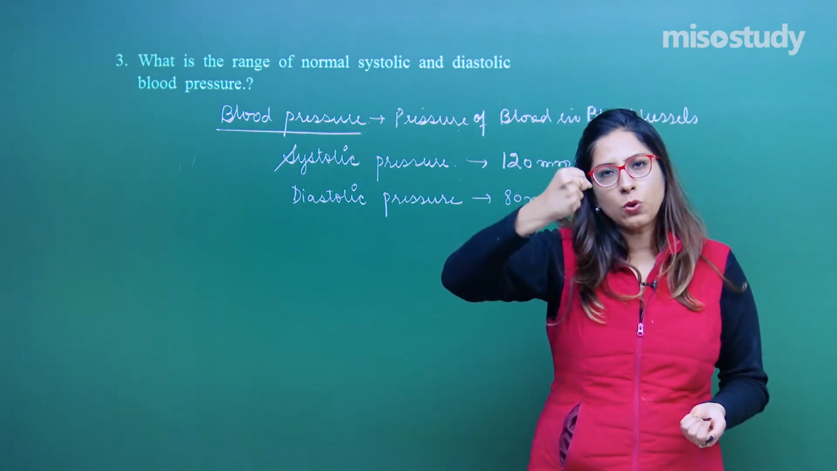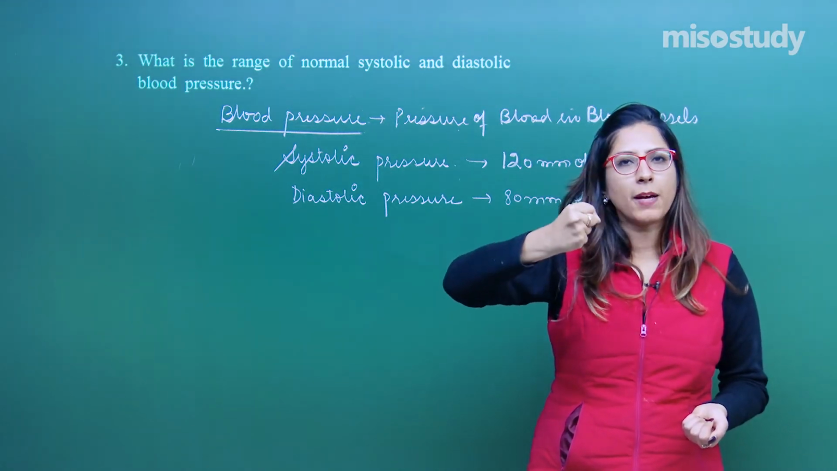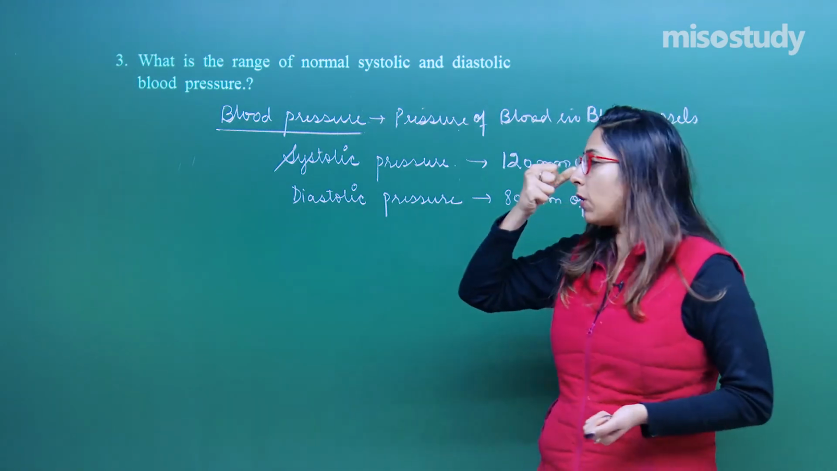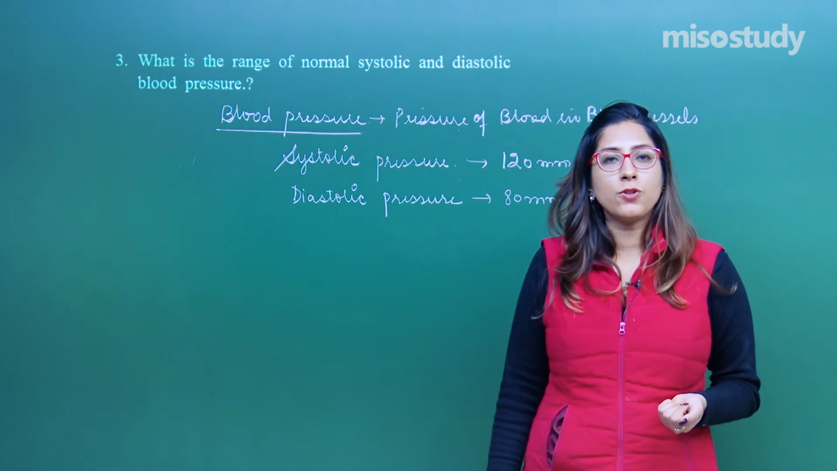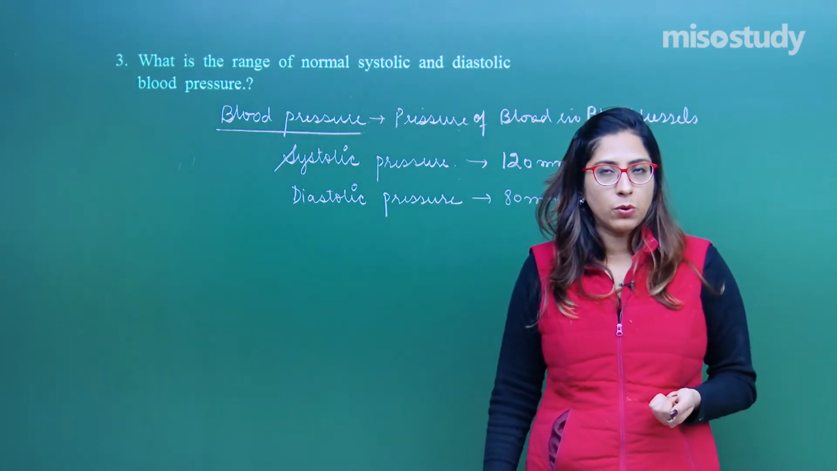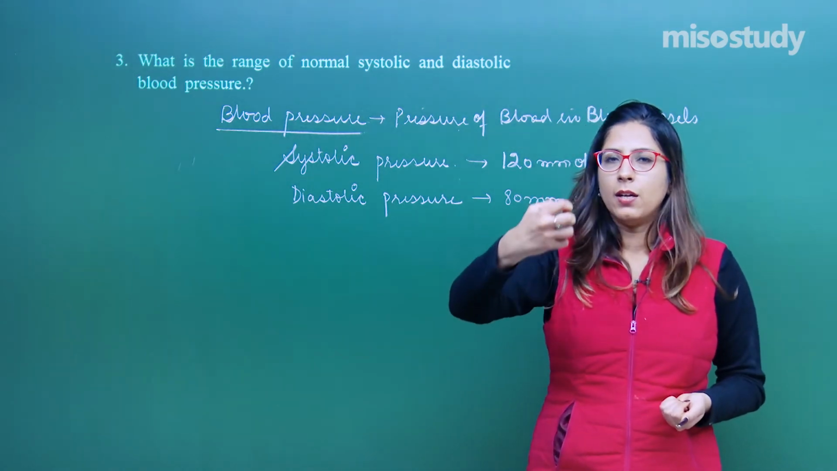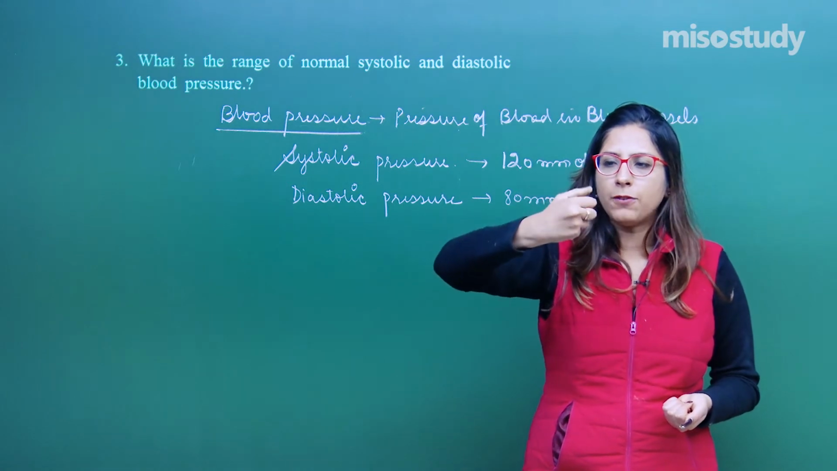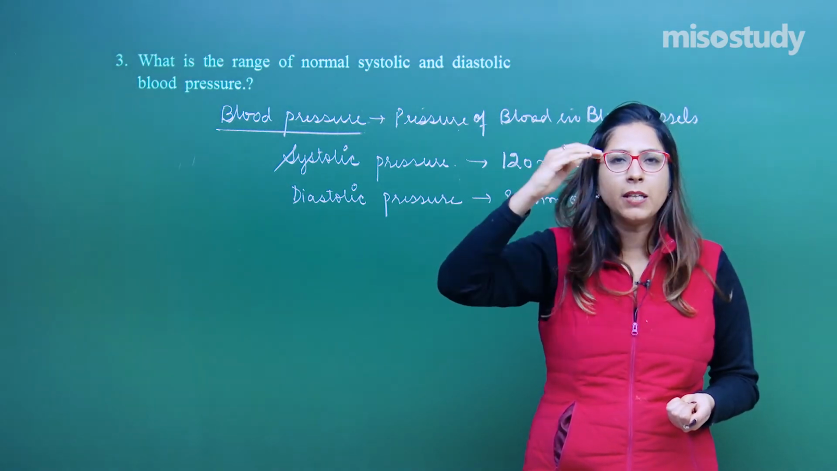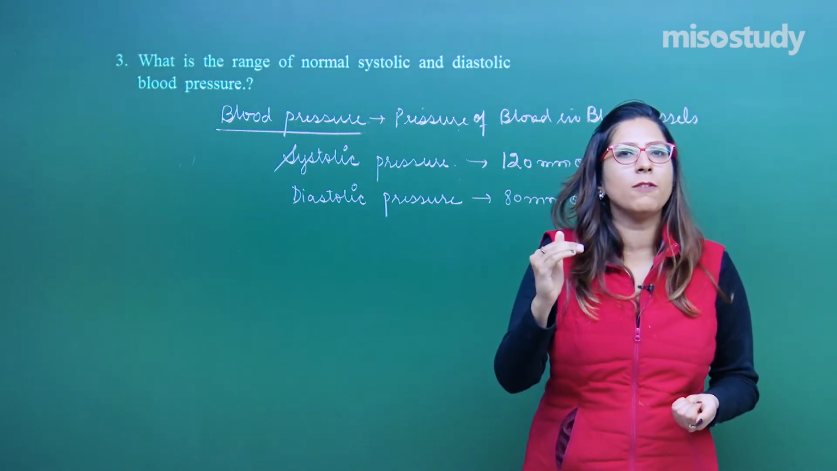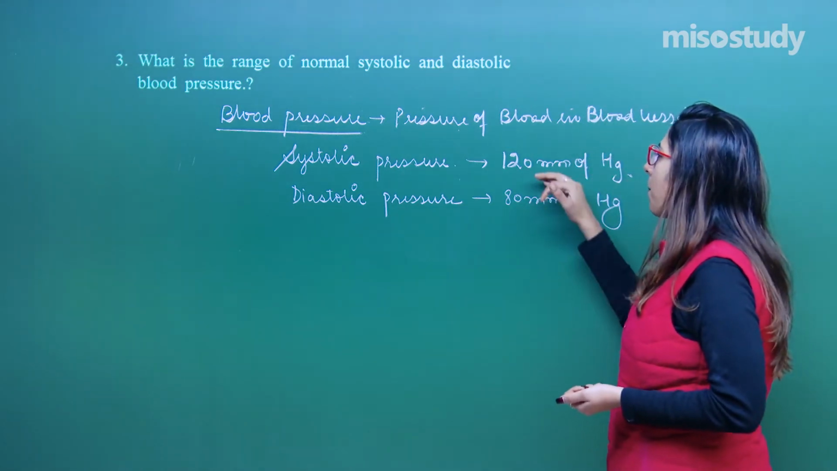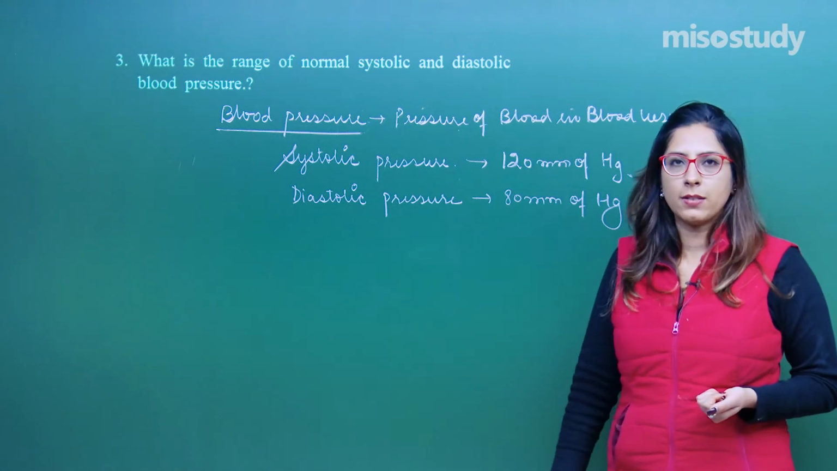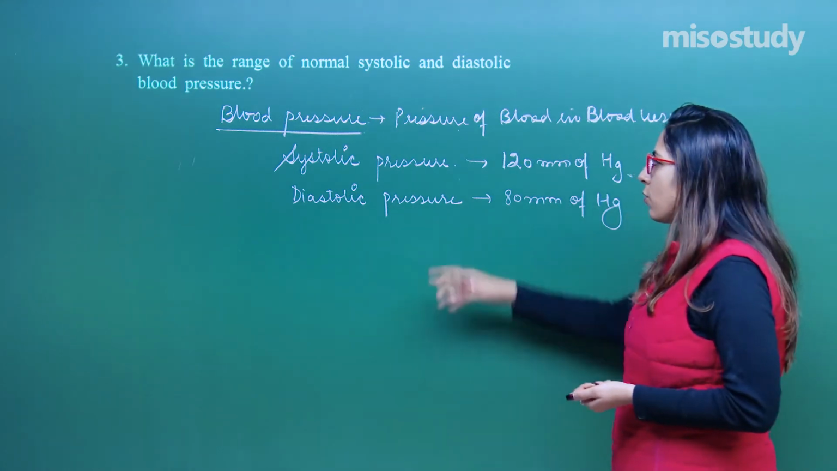Right, the heart is totally contracted. Now, what will be the maximum pressure? That is 120 mm of Hg. Second, you have diastolic pressure. Diastolic pressure is the pressure in the aorta and arteries after the heart relaxes. That means this is the minimum pressure which has to be maintained. So, the pressure should not be lower than this and should not be higher than this.